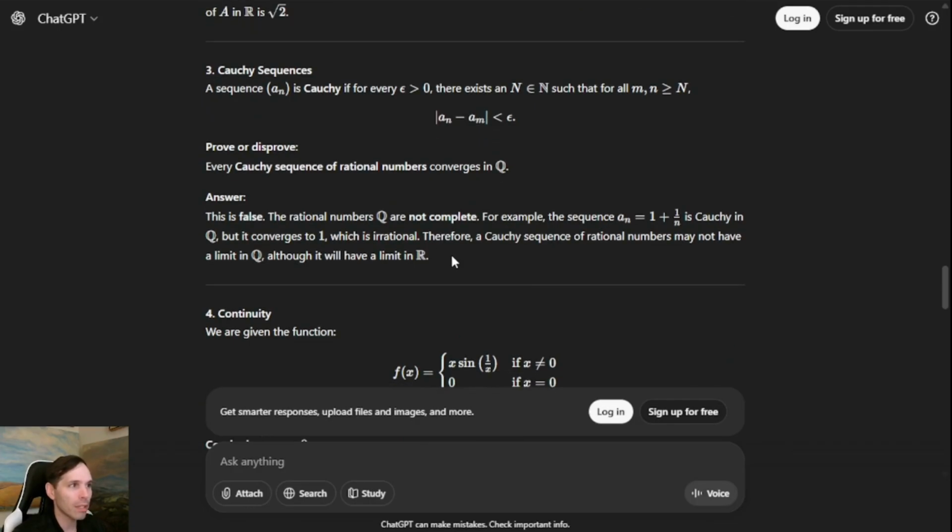So I will give them 3 out of 10 points for saying this is false, which is the correct answer, and for kind of demonstrating that they have some knowledge, at least, of Cauchy sequences and convergence, but they did not do a very good job of giving an example.